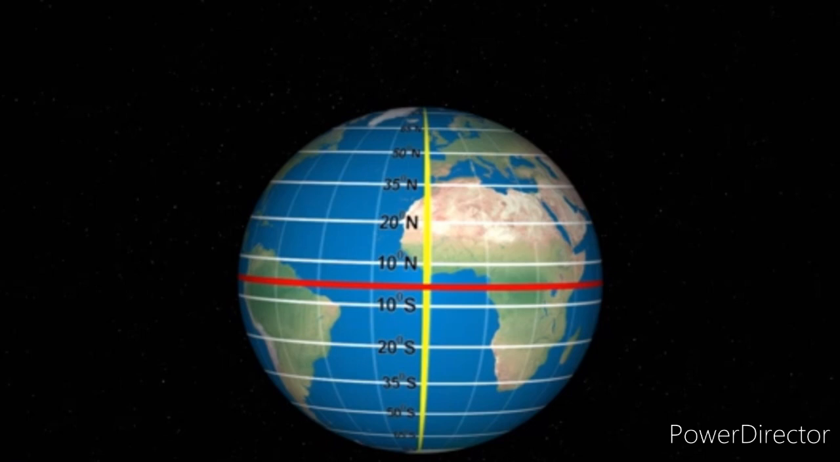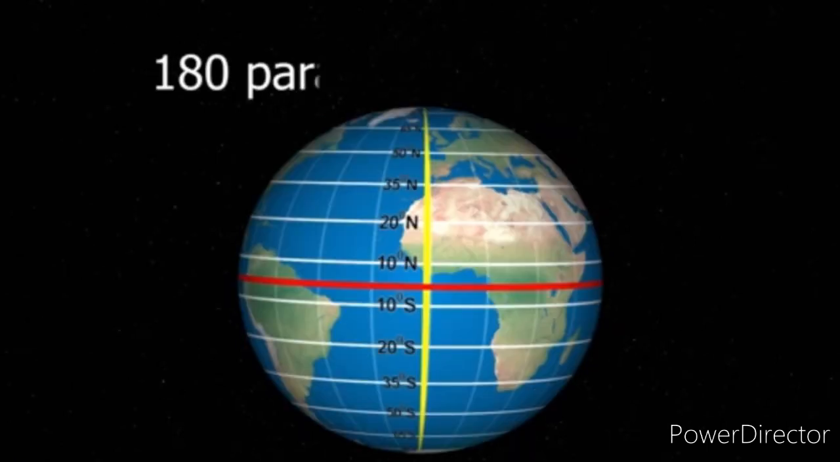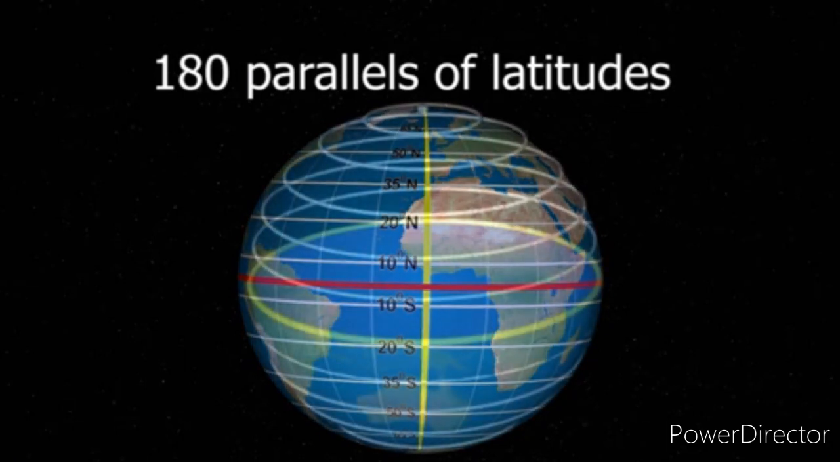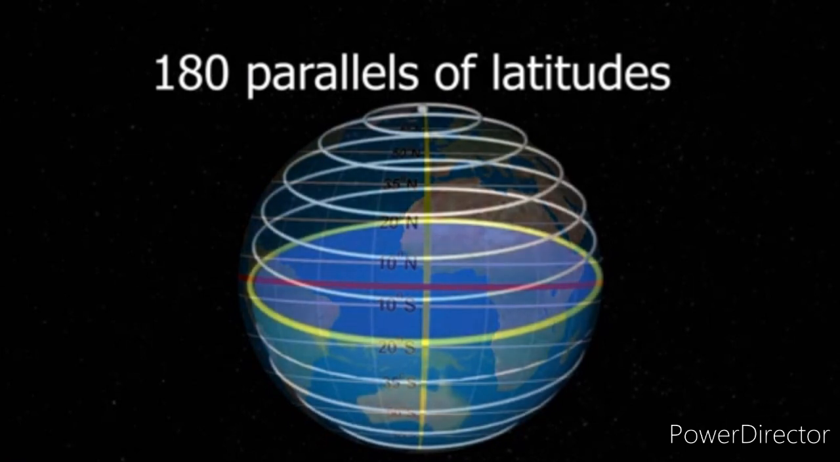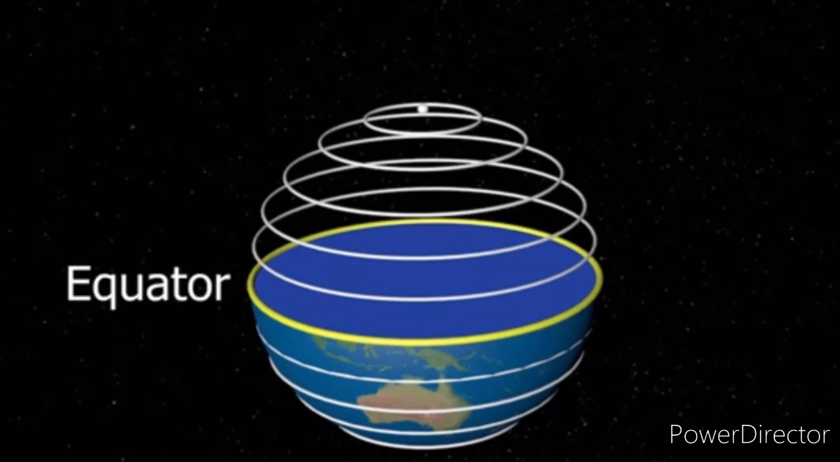So, what are the points to be noted? First thing is, a latitude is an angular distance of a place north and south of the equator. There are 180 parallels of latitude. Each parallel of latitude is a circle. All parallels of latitude are not of equal length. The circle becomes smaller as we move from the equator towards the poles.